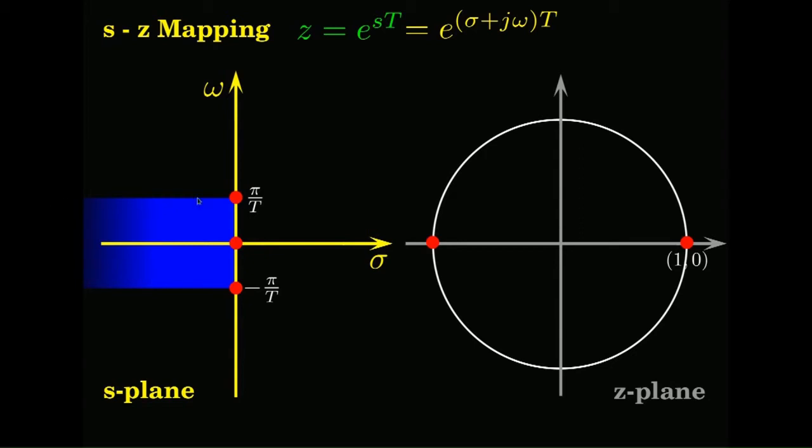Now, consider the left of that, the stable area. In the S plane, we say all these are stable, right, left of the S imaginary axis of the S plane. Where should they lie? Now, if you take any point here, what is sigma? Sigma is negative, right?